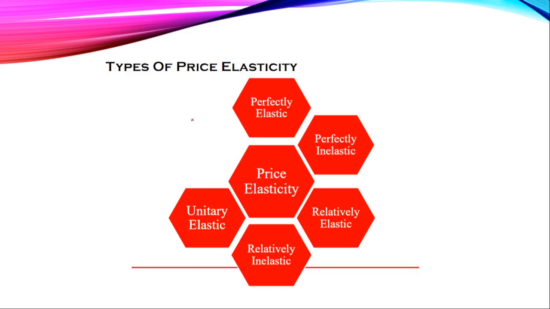There are so many types of price elasticity of demand, or any kind of elasticity of demand. First one is perfectly elastic. If the first variable varies, then the second variable also varies in the same proportion, so the value is always plus one. If price changes by 5%, then demand will also change by 5%.